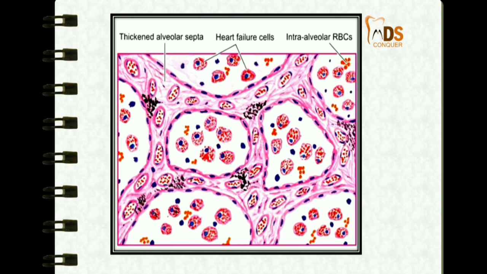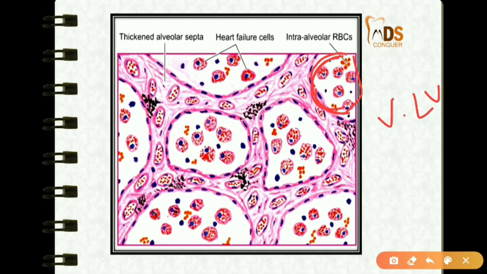And this is a picture showing venous congestion of the lungs. You can see the intra-alveolar RBCs here. This is the venous congestion of the lungs. You can see the intra-alveolar RBCs, and here you can see the thickened alveolar septa.